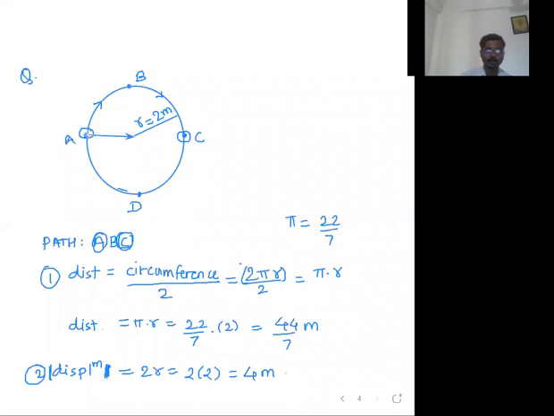To find out displacement we have to find the shortest path length. This is our shortest path, and its length is equal to the length of the diameter. Diameter is 2 times the radius. The radius given is 2, so 2 into 2 becomes 4 meter.